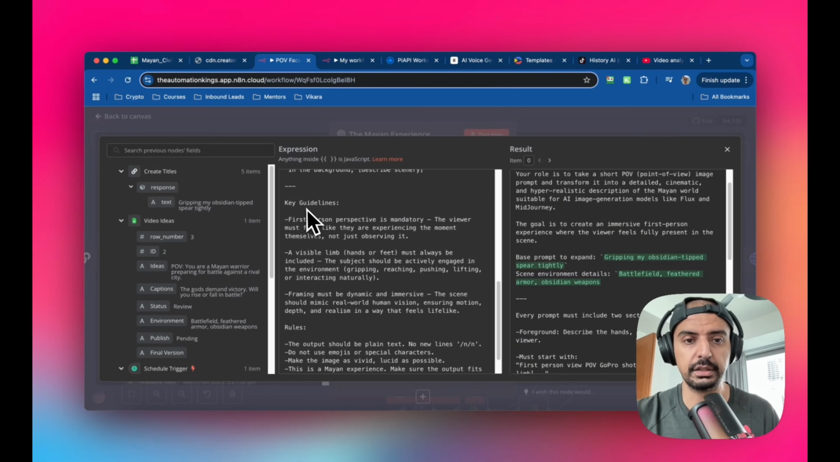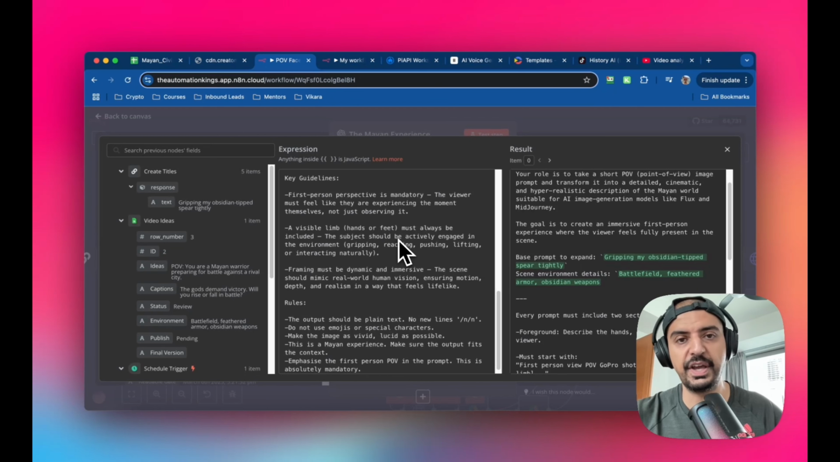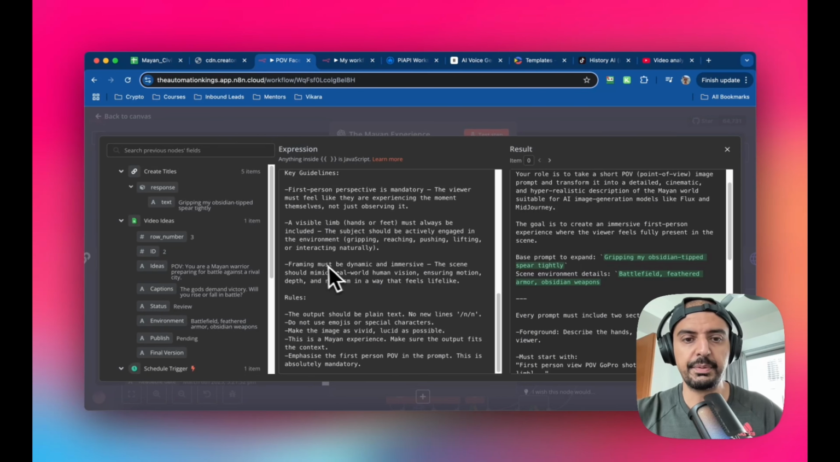And then I've given it some key guidelines, okay? And this is just my kind of way of doing it. If I give it guidelines and if I give it examples, I get better outputs, okay? So the first person perspective is mandatory, right? I'm very clear about that, right? The visible limb must be hands or feet, right? I don't want to see face, I don't want to see body or anything like that. Framing must be dynamic and immersive. The scene should mimic real-world human vision, ensuring motion, depth, and realism in a way that feels lifelike.